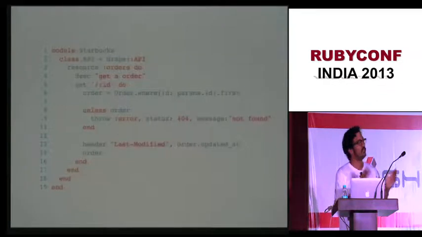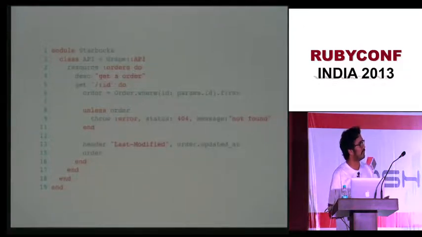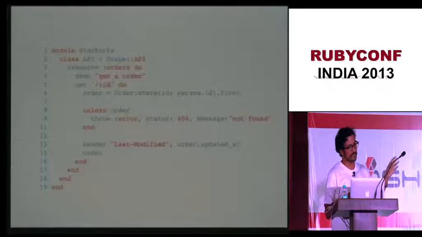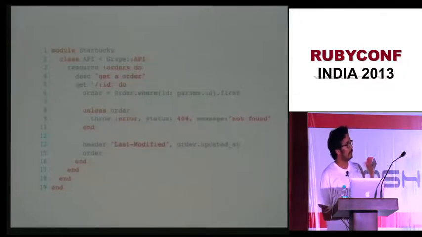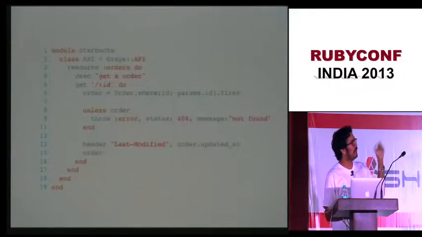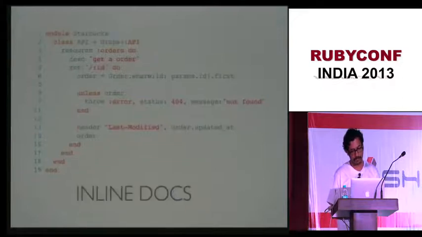Your request comes into this rack endpoint, and then it is up to the framework to do what it wants with it, right? So we'll come back to this example when we look at web machine. But the thing is that this whole thing is procedural, one after the other. You can put a before filter, but in essence it is procedural, right?